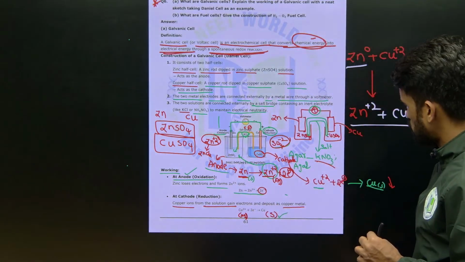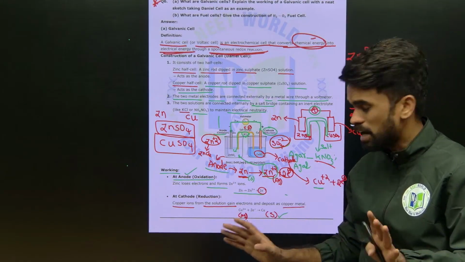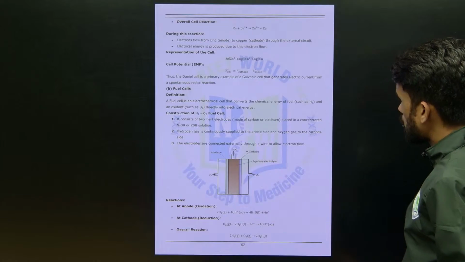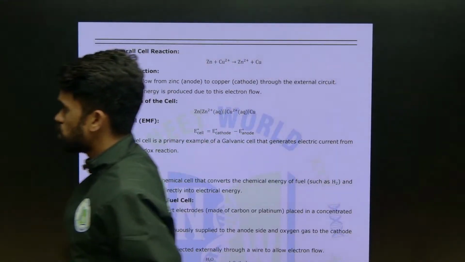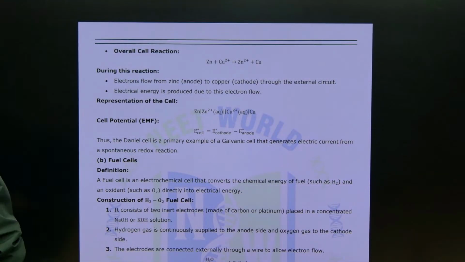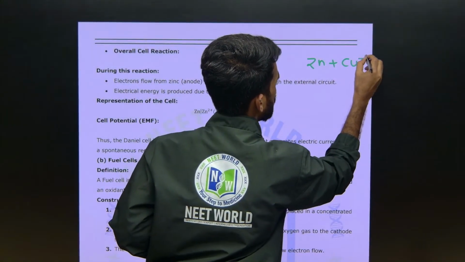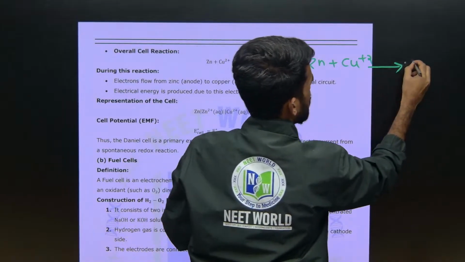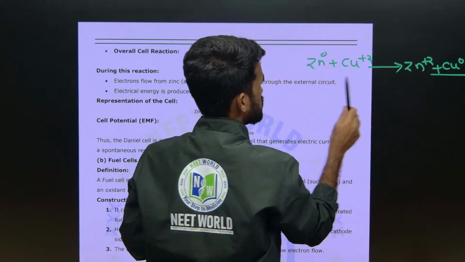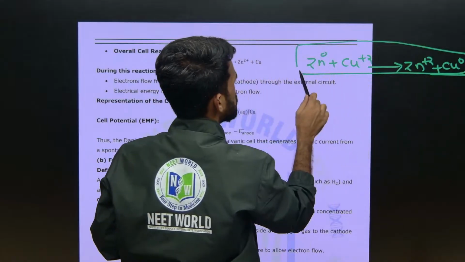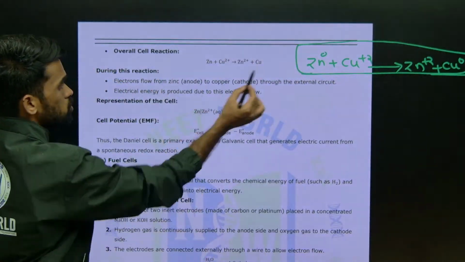And next, what is the working? At the anode what is happening, at the cathode what is happening, write that, that's it. Now the overall reaction, what is the overall reaction you are seeing? At the anode zinc is there, at the cathode Cu+2 ion is there. Zinc is converted into Zn+2 ion, Cu+2 is converted into copper in 0 oxidation state. This is the net chemical reaction taking place in this galvanic cell, and you need to represent that.